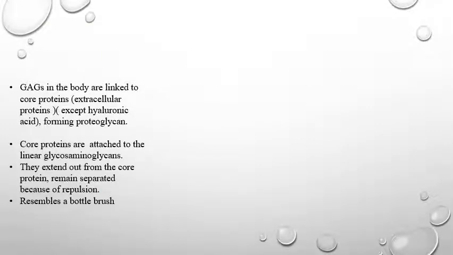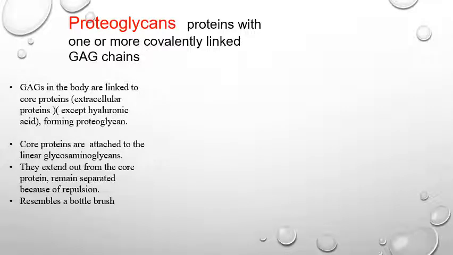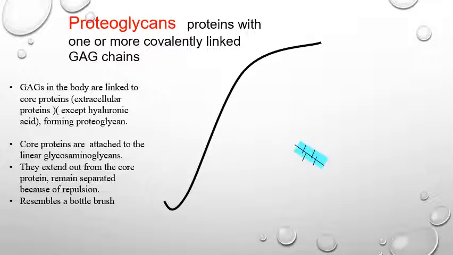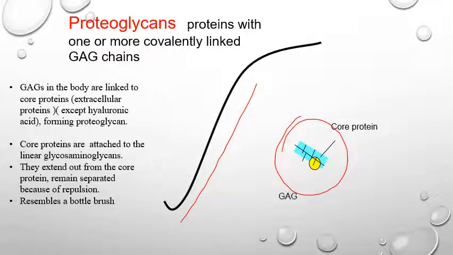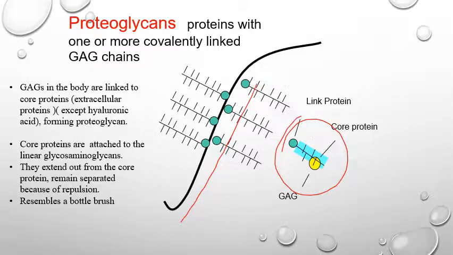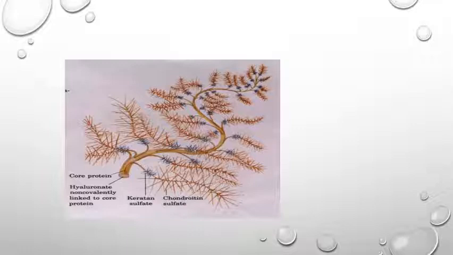These glycosaminoglycans in the body are linked to core proteins, that is, the extracellular proteins, except hyaluronic acid, and this forms proteoglycans. So core proteins are attached to the linear glycosaminoglycans. This is a linear glycosaminoglycan. They extend out from the core protein. You can see this is the core protein. They remain separated because of the repulsion, resembling a bottle brush. So this is the structure of a proteoglycan.